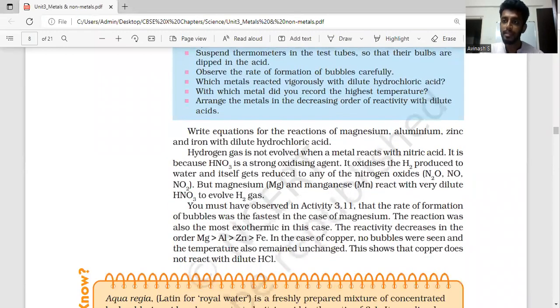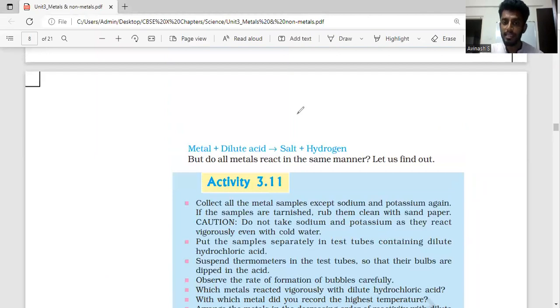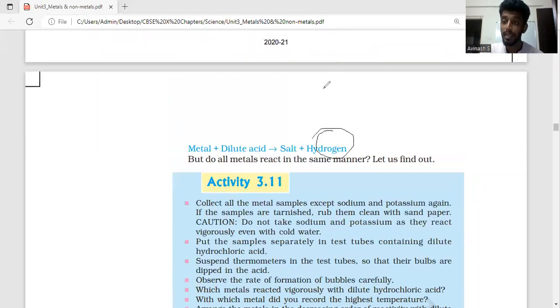As you can see here, hydrogen gas is released when a metal reacts with an acid, but sometimes hydrogen gas may not be released depending on the acid that we choose. If you choose hydrochloric acid, we will get hydrogen gas. If you choose sulfuric acid, we'll still get hydrogen gas. But what happens when we use nitric acid?